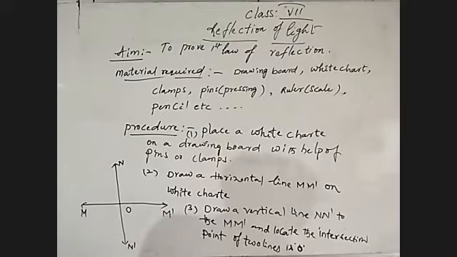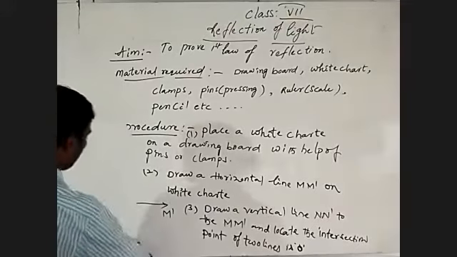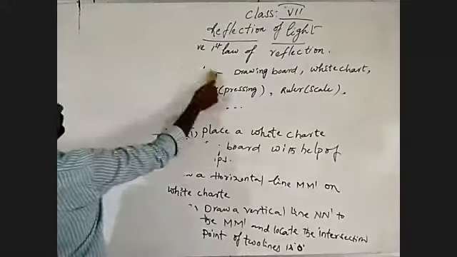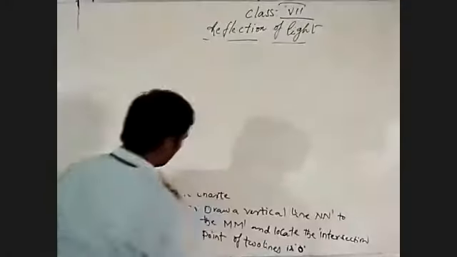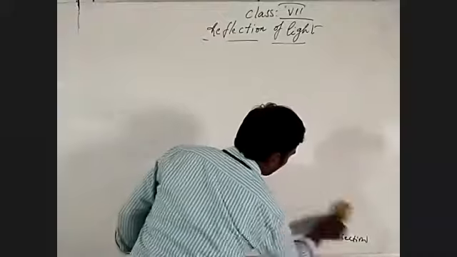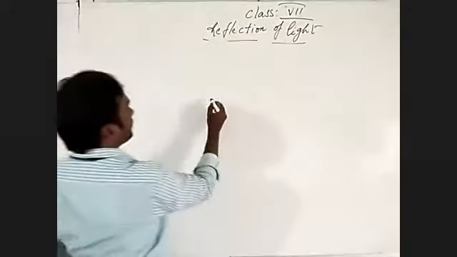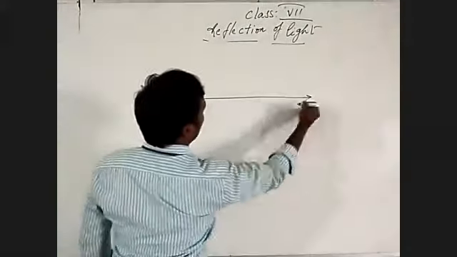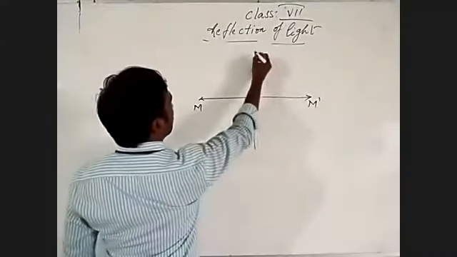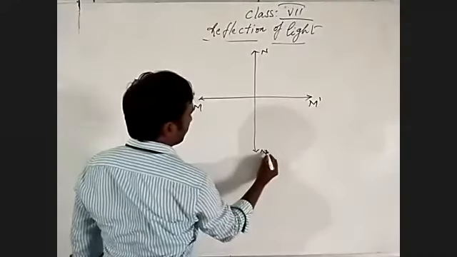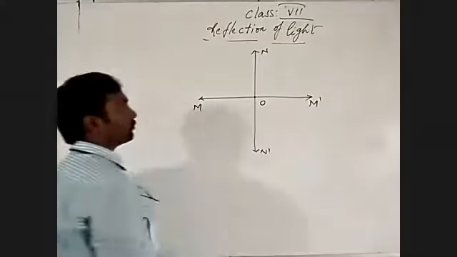Then the fourth point. We drew a horizontal line M dash and a vertical line N dash. At the intersecting point we placed O. The intersecting point of M dash and N dash is O.